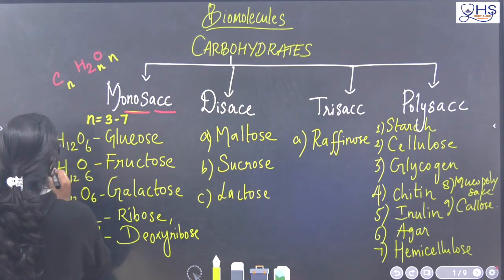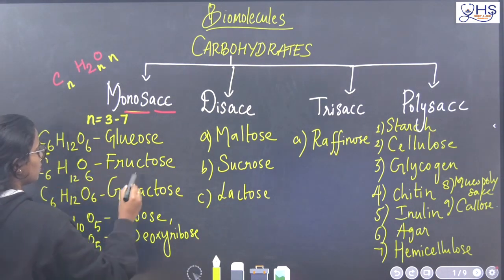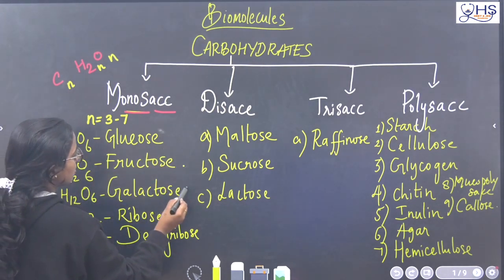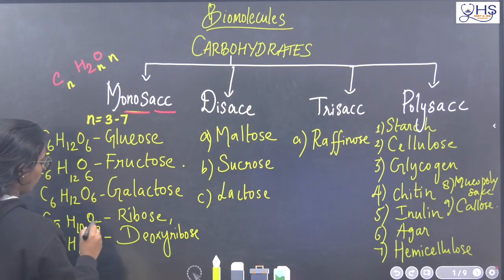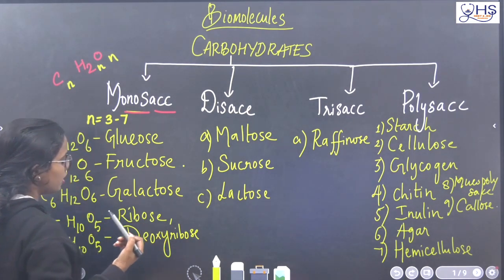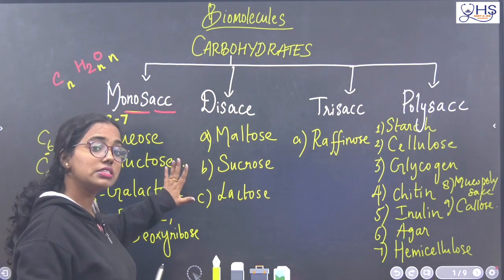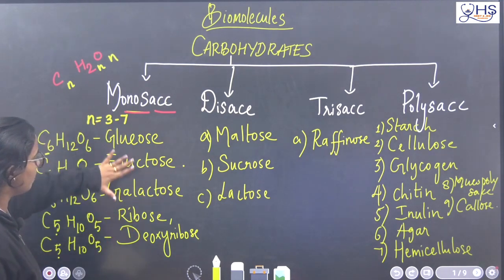If n is equal to 6, it is C6H12O6, and the examples are three major sugars: glucose, fructose and galactose. For C5H10O5, the examples are ribose and deoxyribose. We discussed C3 and C4 also, but only these are very important.